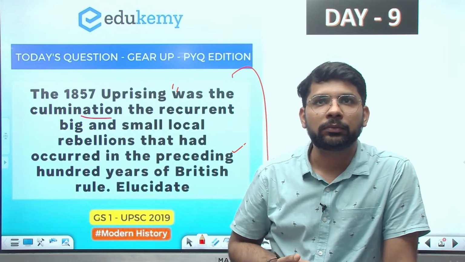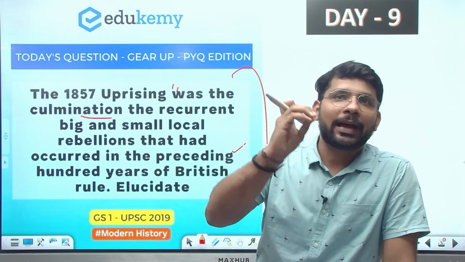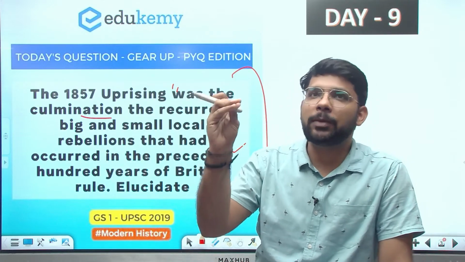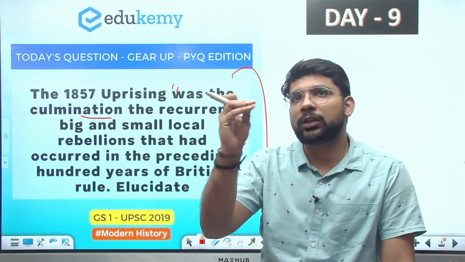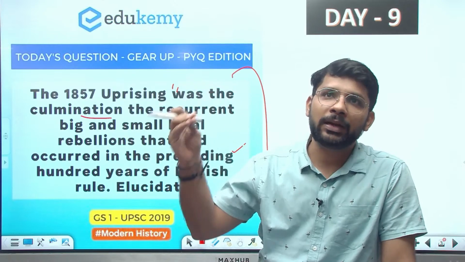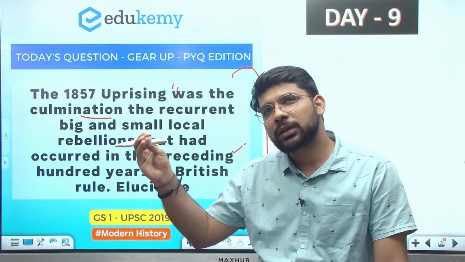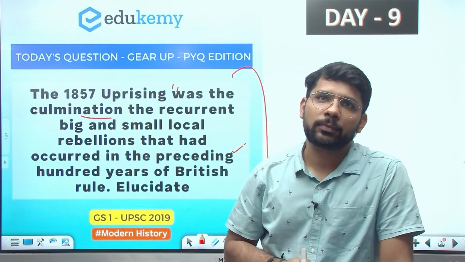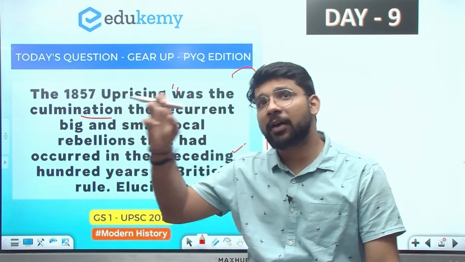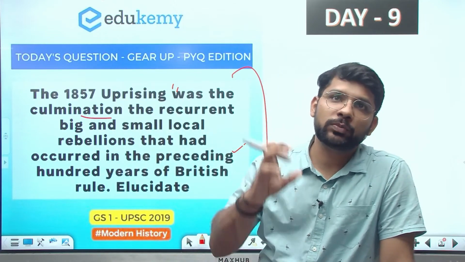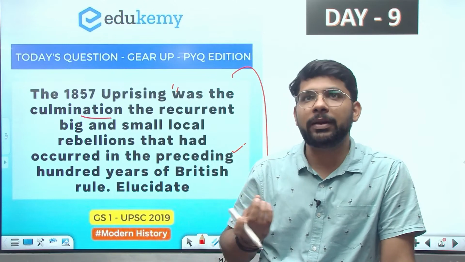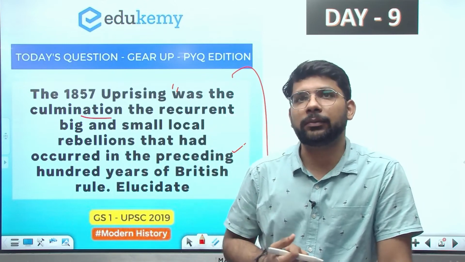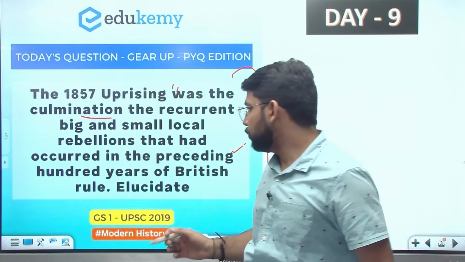The question is saying the 1857 revolt was a combination of all the earlier small revolts, small peasant uprisings, military revolts and some other revolts. It's the final result of those small or local rebellions, revolts and tribal uprisings. And we need to elucidate.